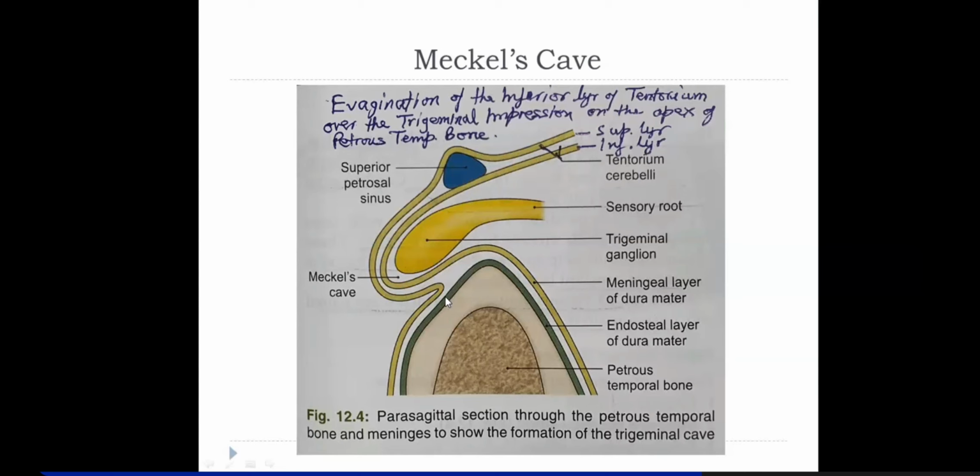The apex of the temporal bone on its anterior surface has a depression called the trigeminal sulcus or trigeminal impression. So the trigeminal ganglion rests on the anterior surface of the apex of the petrous temporal bone, covered by a recess of dura mater, and that recess is called Meckel's cave.